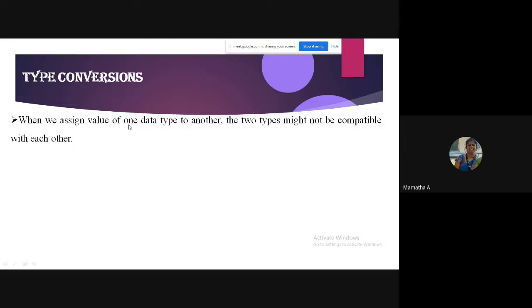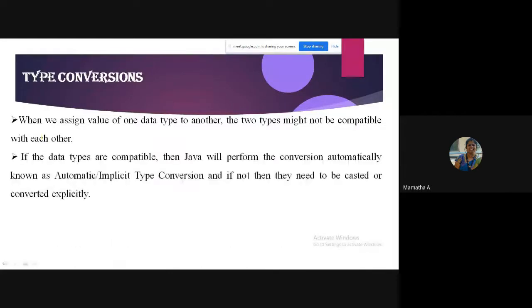When we assign a value of one data type to another data type, the two types may not be compatible with each other. Sometimes they are compatible, sometimes they are not.